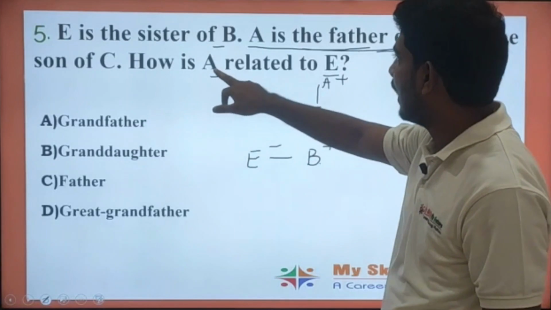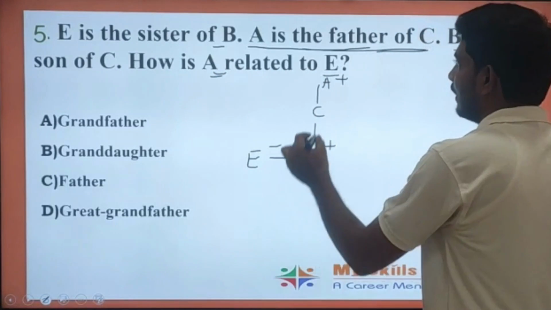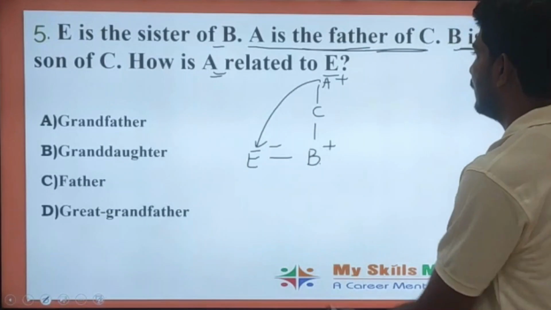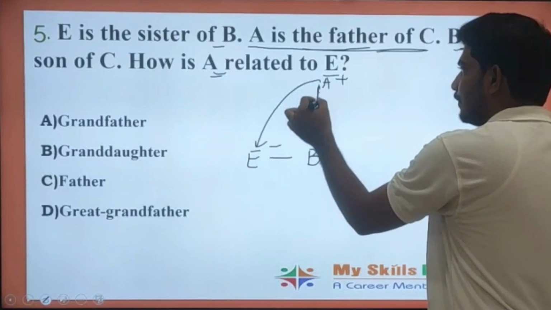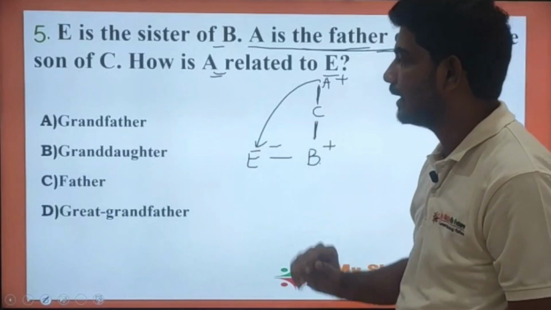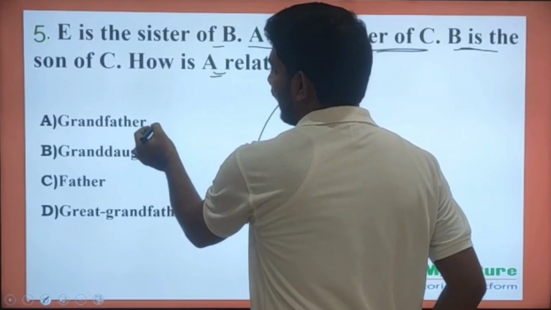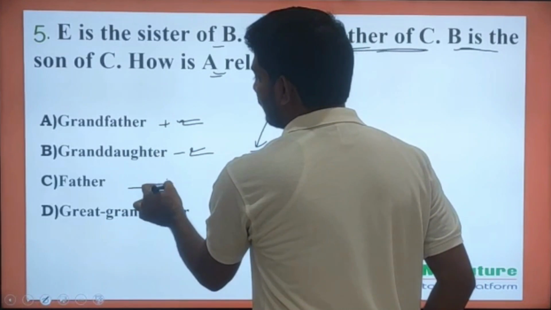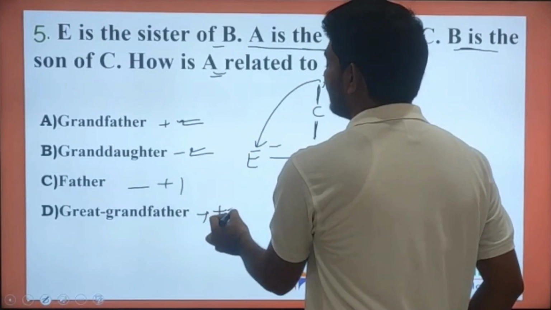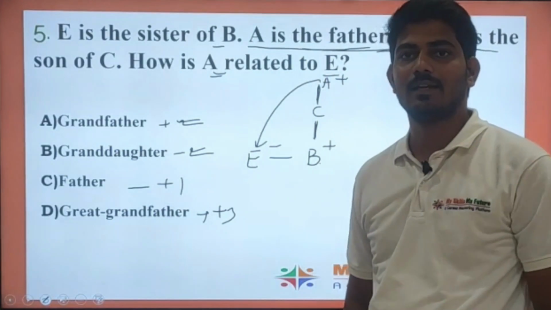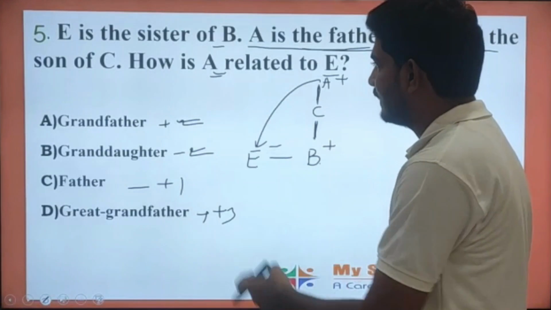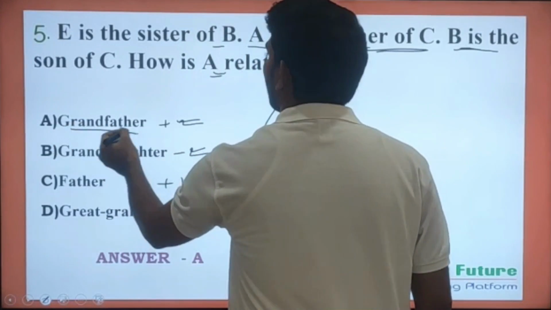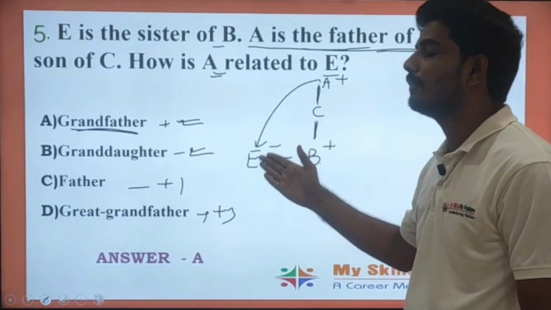And what is asked in the question? How is A related to E? As there is a generation gap of 2, we need to check with the generation gap of 2. Grandfather is at plus 2, granddaughter is at minus 2, and father is at plus 1. Great grandfather will be at plus 3 generation. There must be a generation gap of plus 2, which is grandfather. So here A will be grandfather to E.